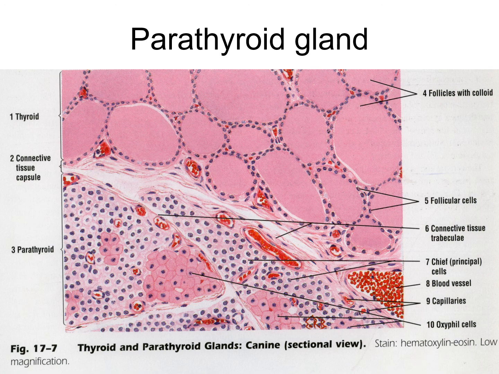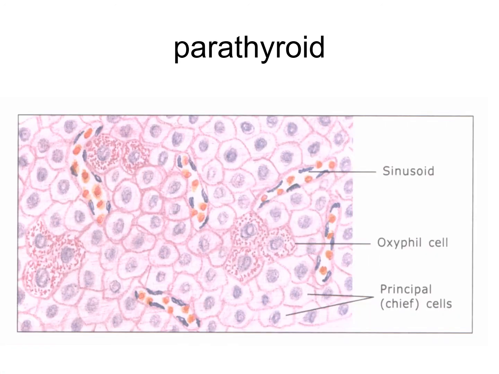Under the electron microscope, you can see the granules of the oxyphil cells are really mitochondria, a large number of which are present in the cytoplasm. The true secretory granules are not present. The function of the oxyphil cells is unknown. So these are the 2 types of cells, chief cells and oxyphil cells, located in the parathyroid.